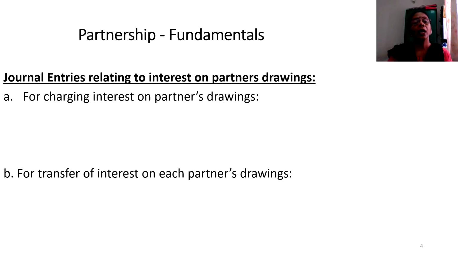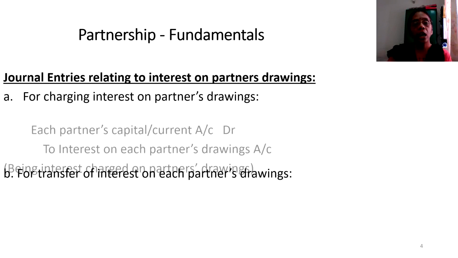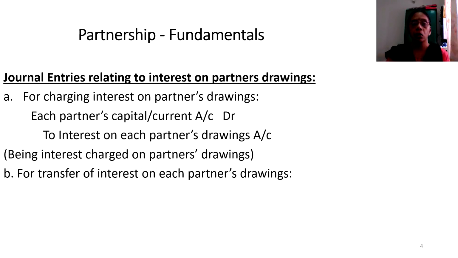Well, what are the journal entries in respect of this interest on drawings? There will be two steps that need to be followed in the accounting treatment. Primarily, you have to charge interest on the partners' drawings. When we are charging the interest on partners' drawings, it would be taken to their personal accounts.